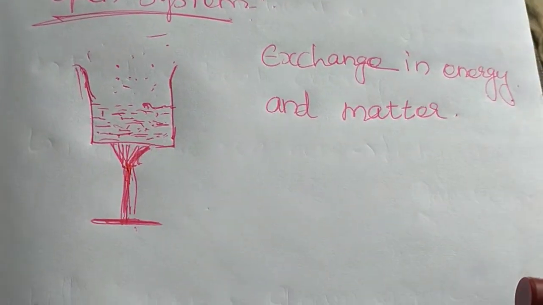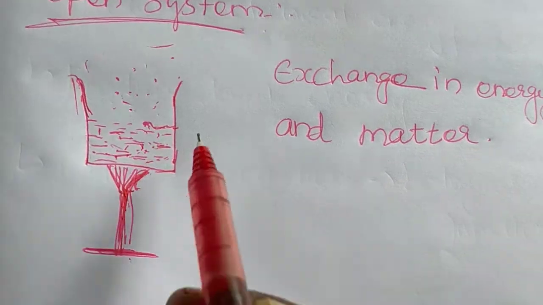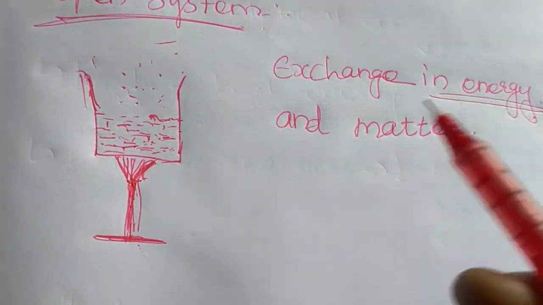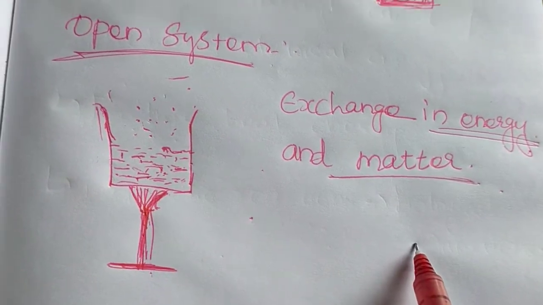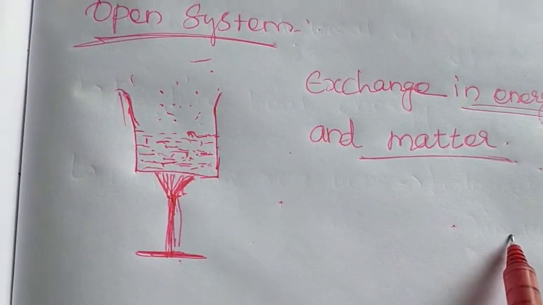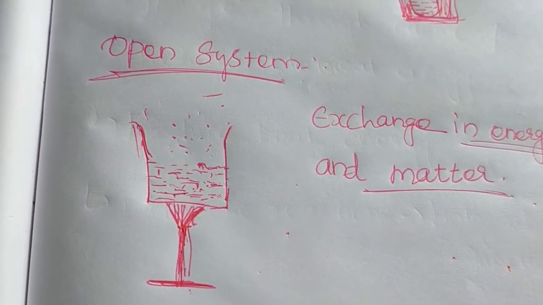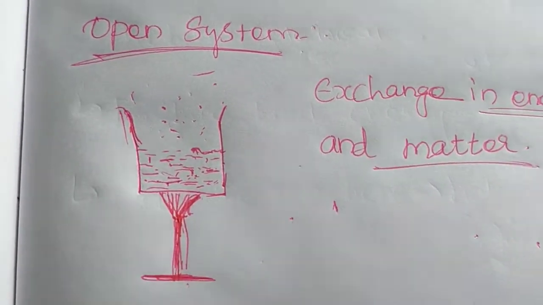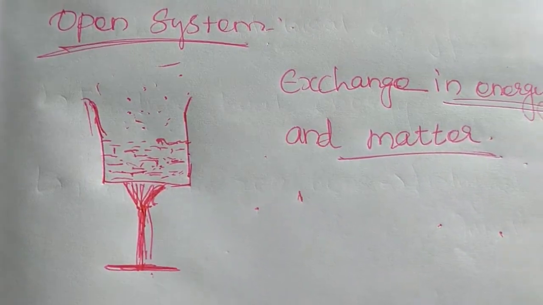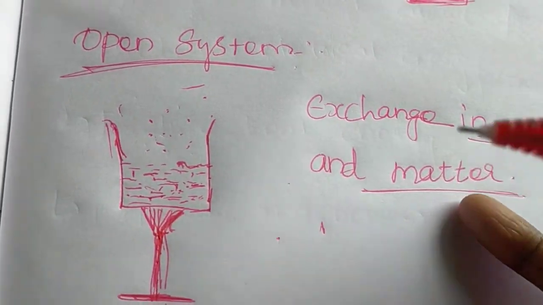So what is an open system? A system which can exchange energy and matter with its surroundings is called an open system. So what is exchanged with the surroundings by the system? Heat and matter. That means water particles mix with the surroundings, and heat energy is transferred from the surroundings to the system.